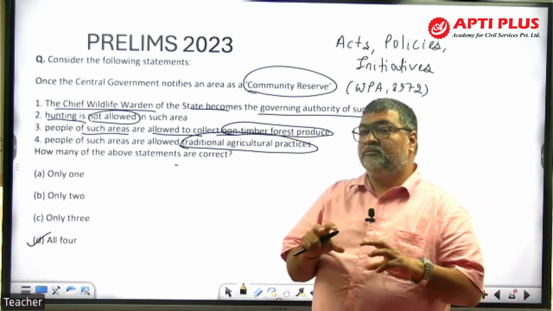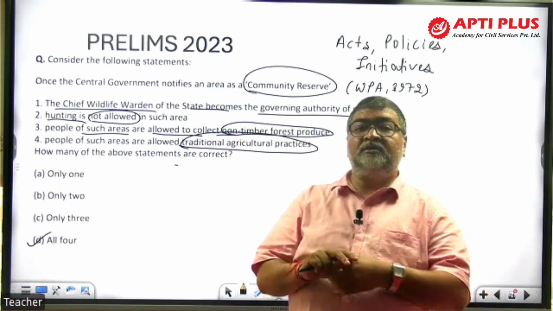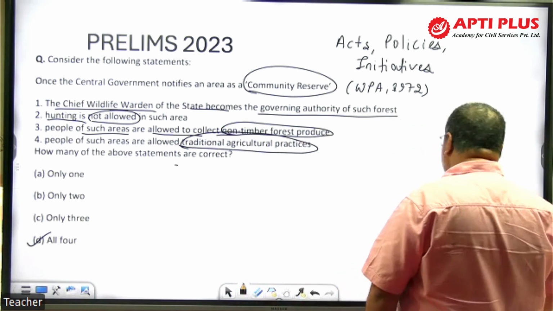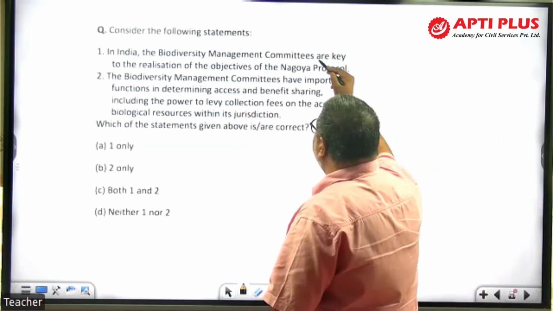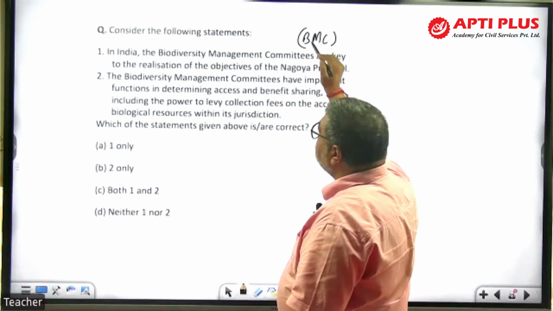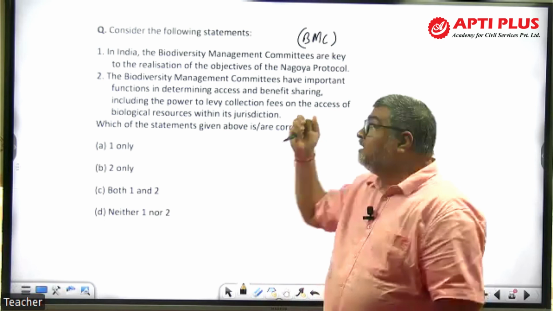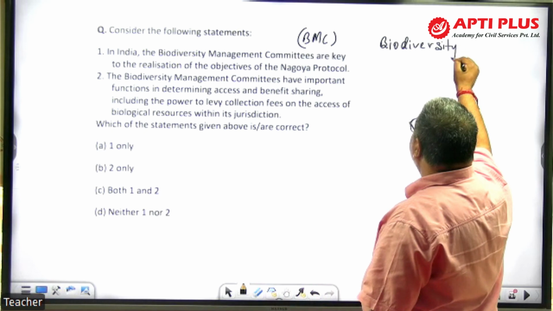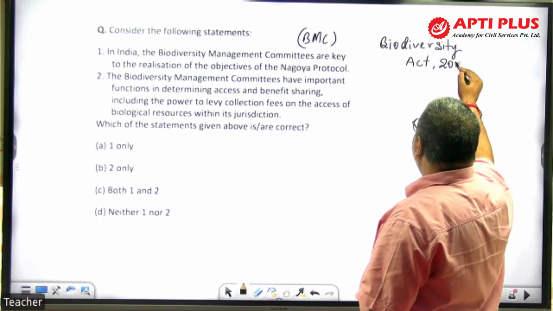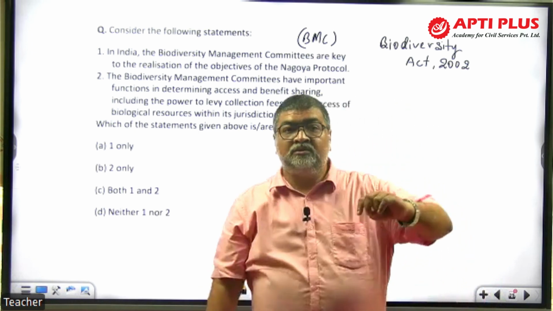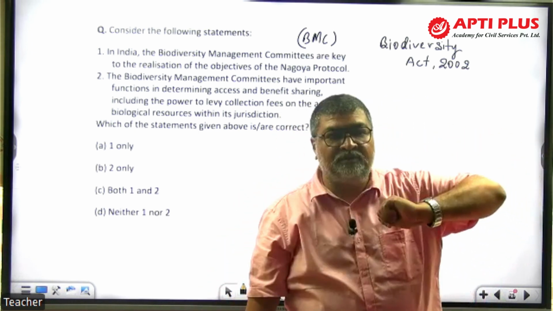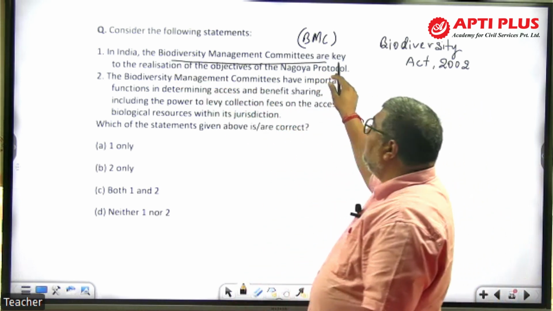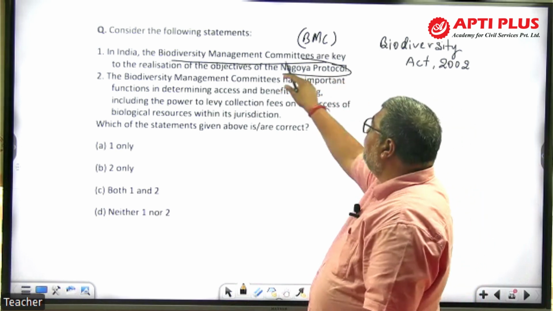So knowing the law is very, very important, and from the Wildlife Protection Act 1972 you should be aware of it. Now another part: Biodiversity Management Committees, BMCs. This is from the Biodiversity Act. Recently the Government of India also amended the Biodiversity Act 2002, which we passed with respect to the CBD, the UN Convention on Biodiversity. Here 2 statements are given. In India, the biodiversity management committees are the key to the realization of the objective of the Nagoya Protocol.